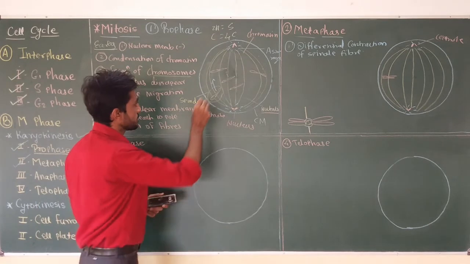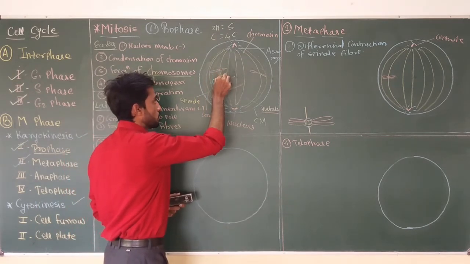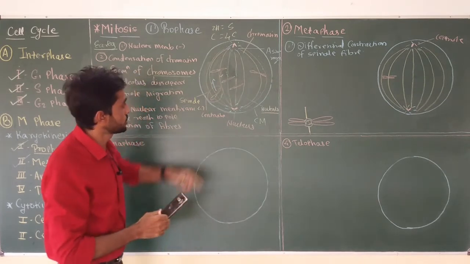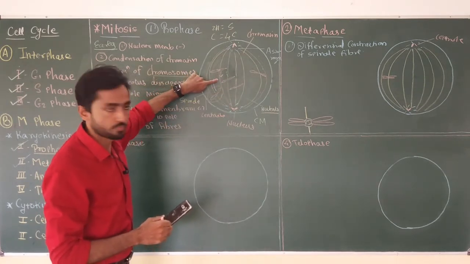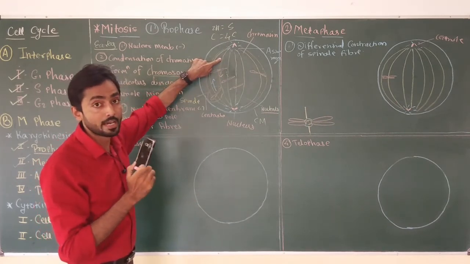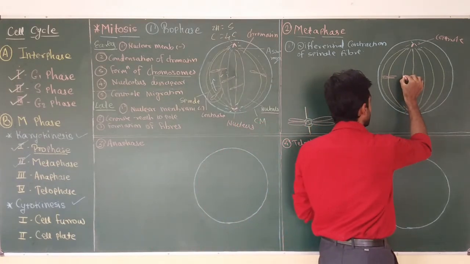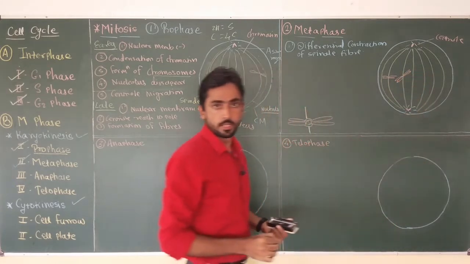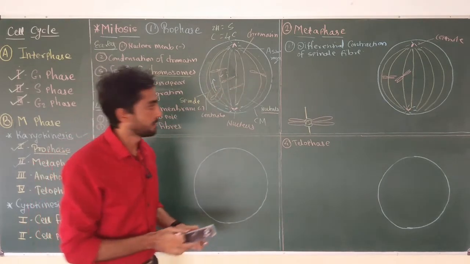Next, if we consider this chromosome, it will move towards this direction and reach the middle portion due to contraction of this side spindle fiber, while the opposite side spindle fiber relaxes. So now the second chromosome reaches the middle portion of the cell, or equatorial plane. The same thing happens with all the chromosomes present in the cell.